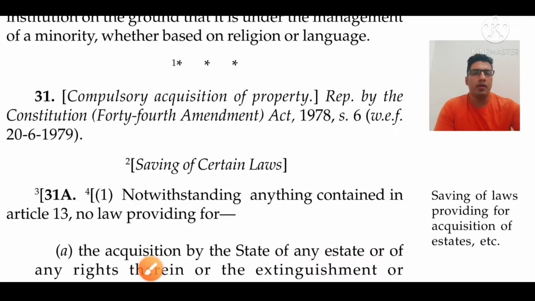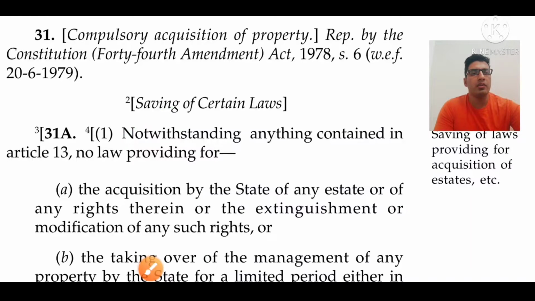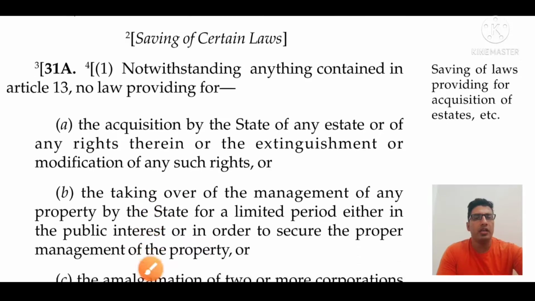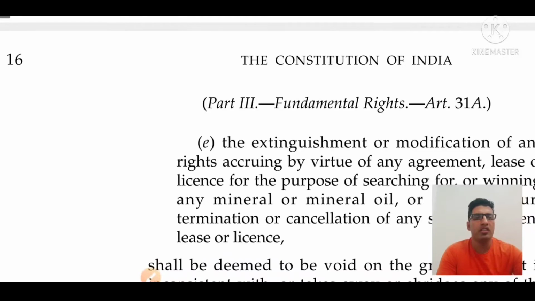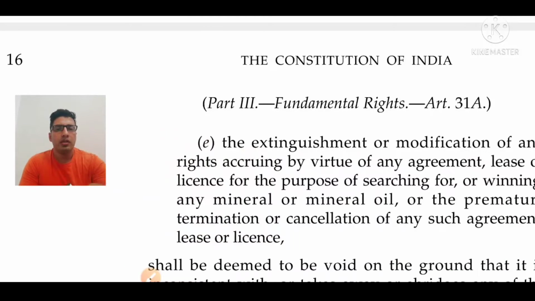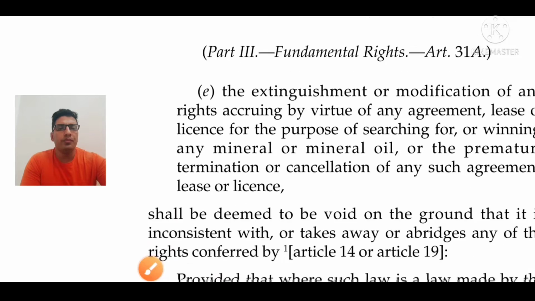And then our legislation came up with Articles 31A, B and C. Friends, I will cover Articles 31A, B, C in the Directive Principles of State Policy. Then only you will be able to understand it well. So I am leaving Articles 31A, B and C. Now let's jump directly to Article 32, because if I tell you here, it would be very difficult to understand. Some glitches of this article I have already reiterated in the previous video, but now I am going to jump only to Article 32.